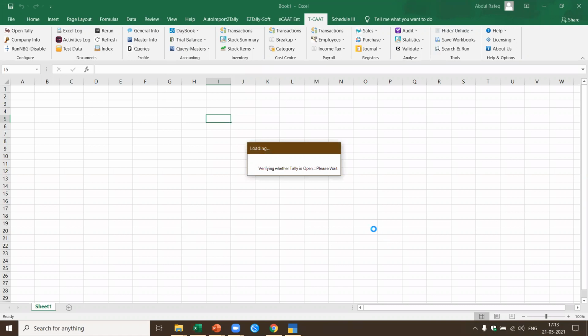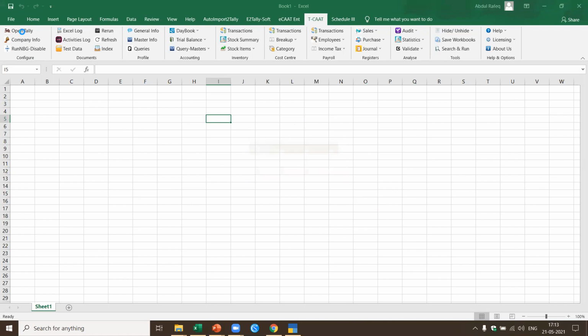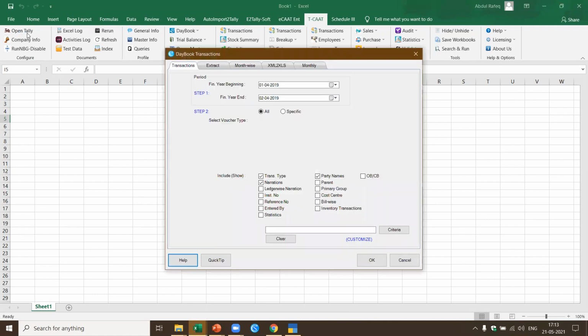Now remember, I wanted the payment transactions. This will verify whether Tally is open. When you do it the first time, especially in Tally Prime, it takes a little time. So it will check the configuration and various other settings. So you should keep Tally open for the purpose of accessing the transactions. We also have one more function called Open Tally, in case Tally is not open. Using this function, you can open Tally and save the path where the Tally exe is available. Second, you can also save the path where the data is stored.